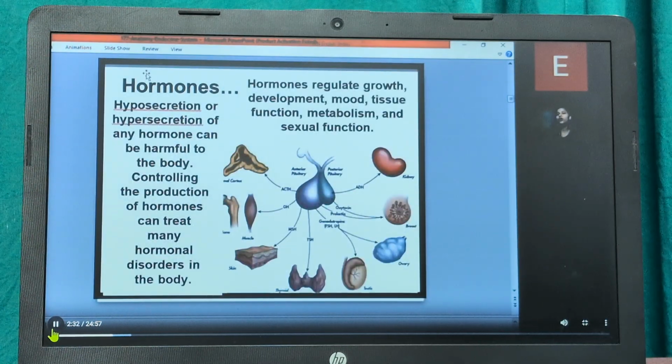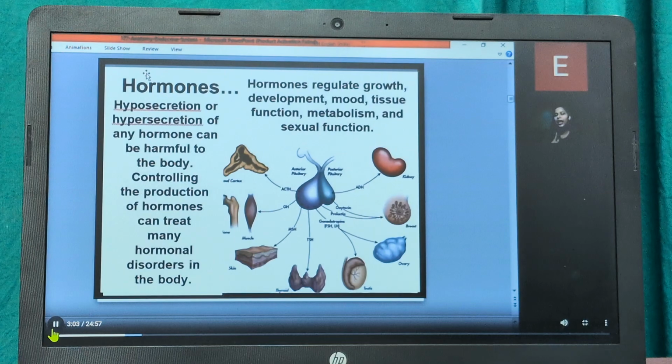Coming on to the hormones, hyposecretion or hypersecretion of any hormone can be harmful to the body. In the figure you can see the anterior pituitary and the posterior pituitary. In the anterior pituitary you have ACTH, that is adrenocorticotropic hormone, which basically acts on the adrenal cortex. Then you have the growth hormone, which, as you can see in the figure, is for the bones and the muscles. We will be discussing each and every hormone in brief.